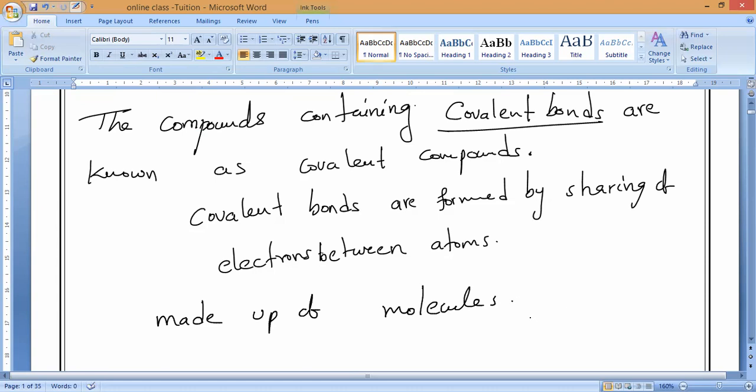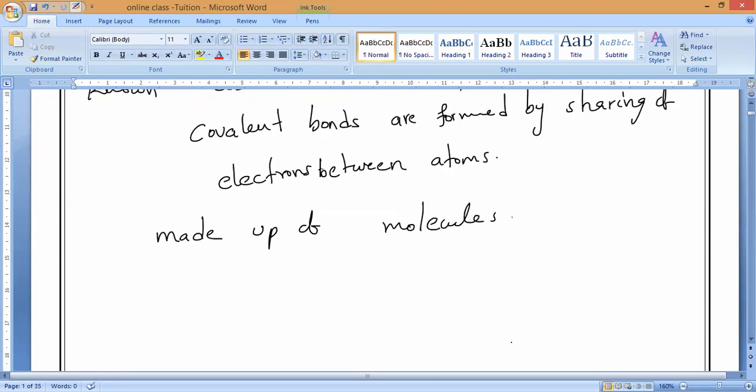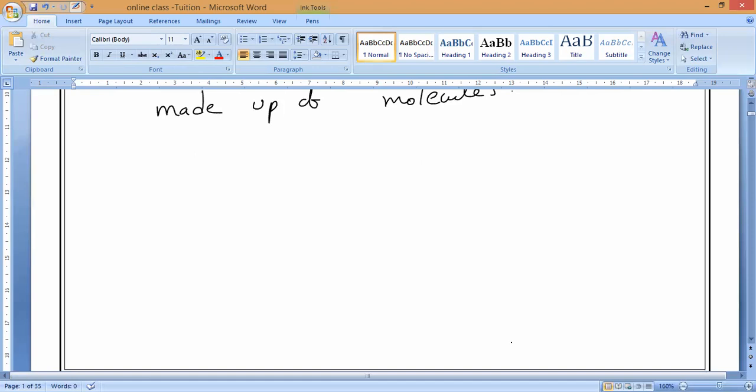So if you see here some of the common covalent compounds and the elements they are made up of, I will say the name. You should say the formula as well as the elements present. Common things you have to identify: name, formula, and elements present. Elements present is very, very important. They will ask you like this only: identify the elements present.